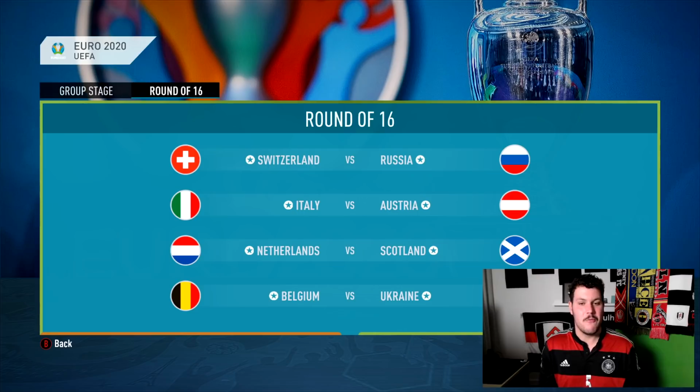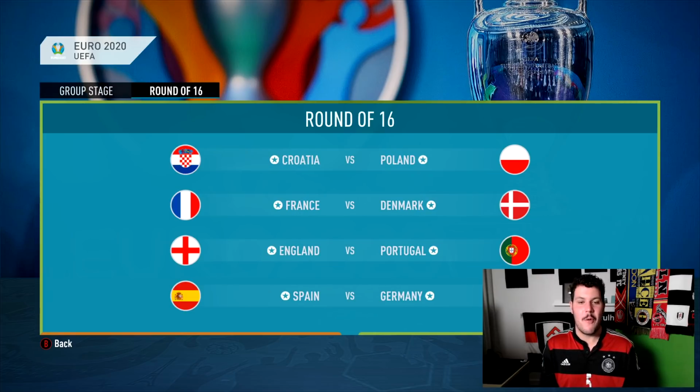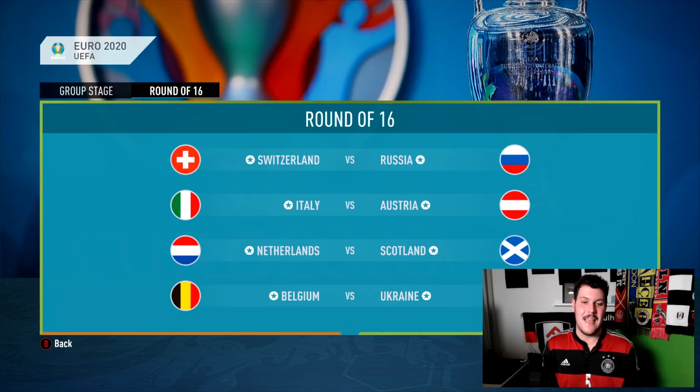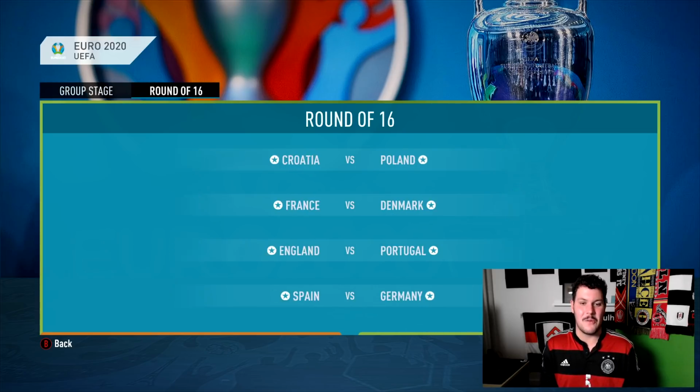Switzerland take on Russia, Italy, Austria, Netherlands, Scotland, Belgium, Ukraine, Croatia, Poland, France v Denmark, England versus Portugal, and Spain versus Germany. So some massive games there. Very excited to see who can get the results out of these ones.